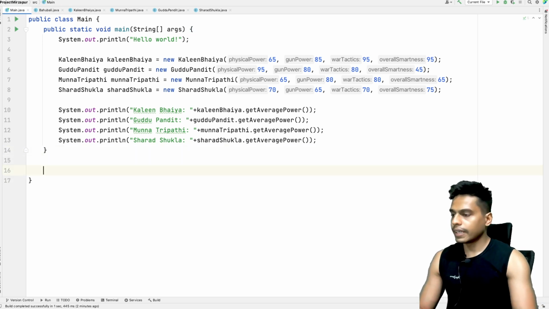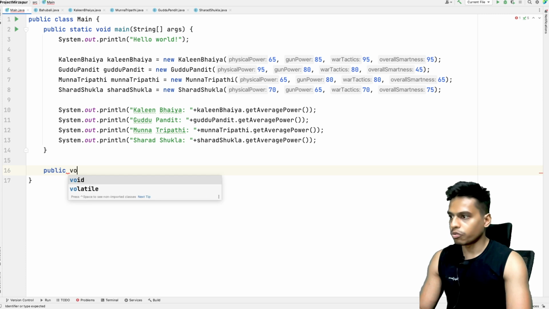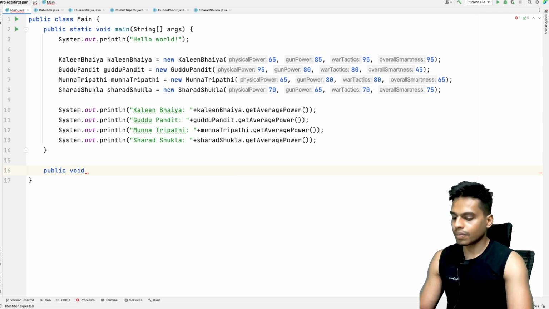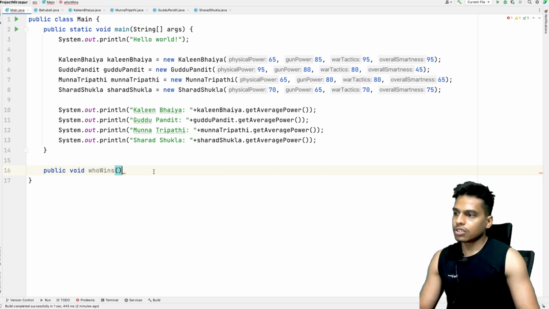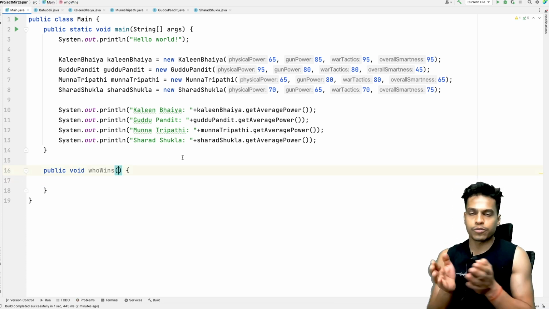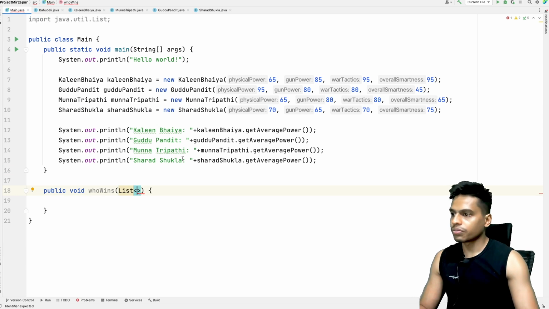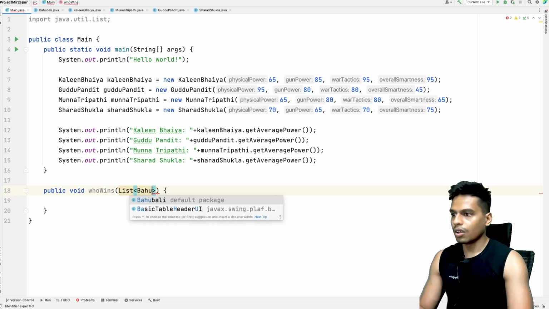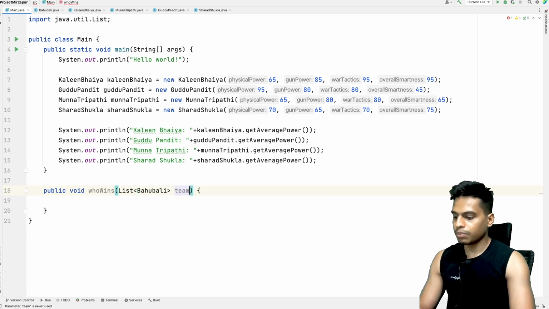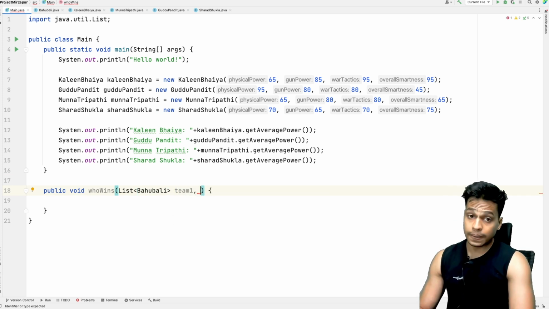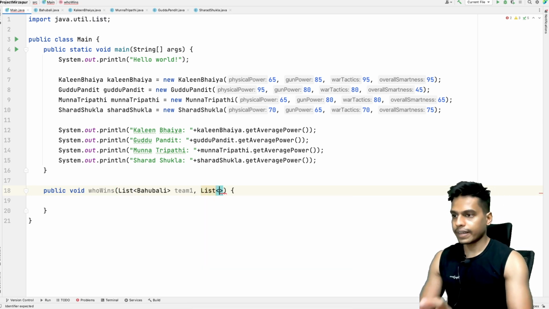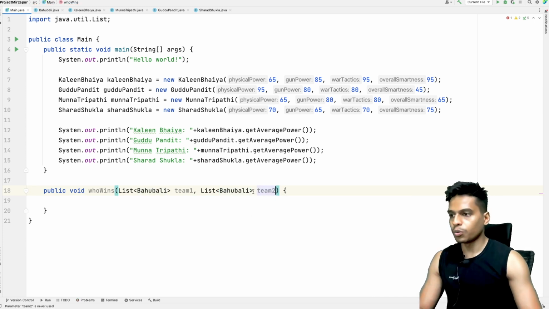Okay, so let's create a function, public void whoWins. WhoWins is the name of the function. This function will take two teams. How can you pass a team? You can simply pass a list of Bahubali. So a list of Bahubali can be considered as a team. So we have a list of Bahubali, and let's call this team 1, and then there is another list of Bahubali, which is the second argument, and this is team 2.